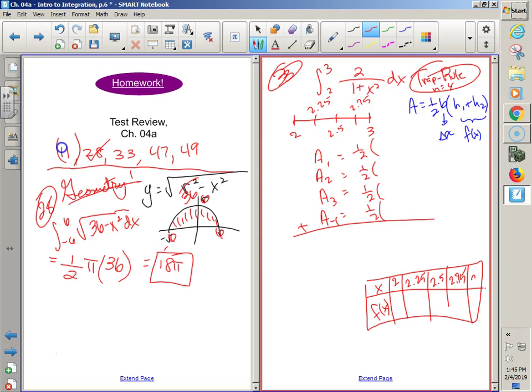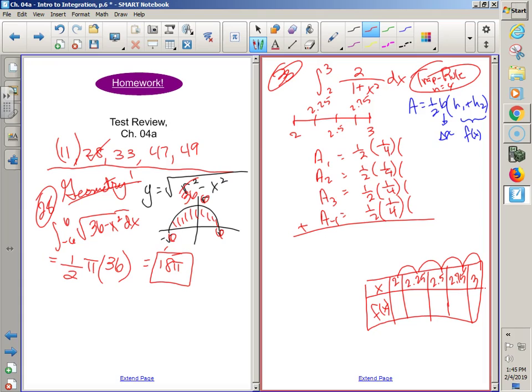Now, what happens to be true in this one because they told us equal subintervals? Since we equally spaced it out, what's going to be the base for every single one? 0.25, 0.25, 0.25, 0.25, right? Isn't it 1/4 or 0.25? So I'm going to do 1/4 just because it will be a little bit easier with the fractions. But guys, if the table wasn't equally spaced, couldn't these have all been different? The jumps? So whatever the bases are, I need to plug in those bases, but these ones all happen to be the same.